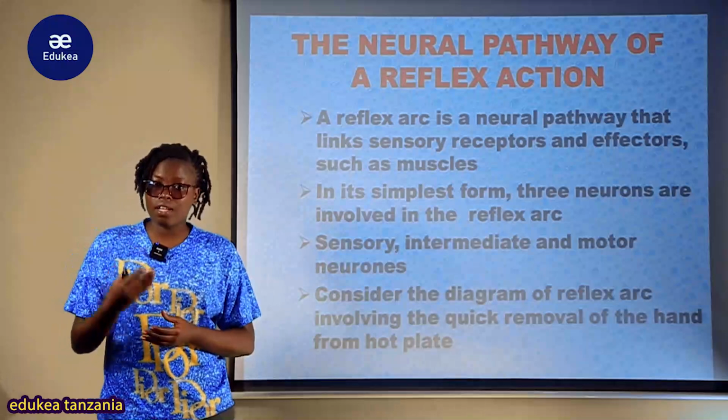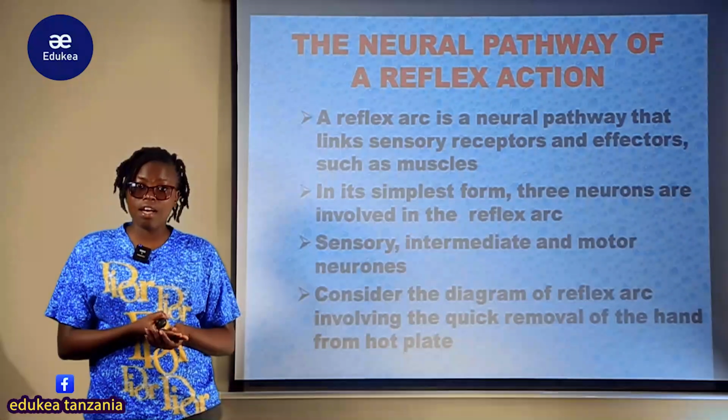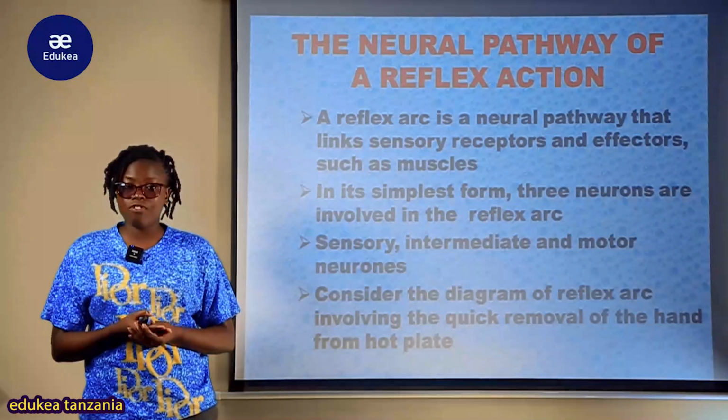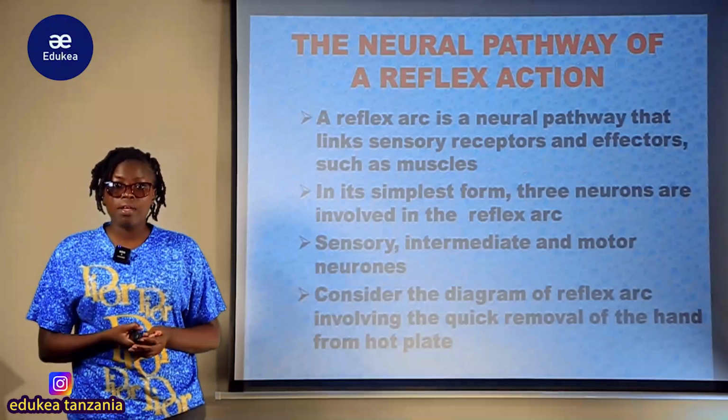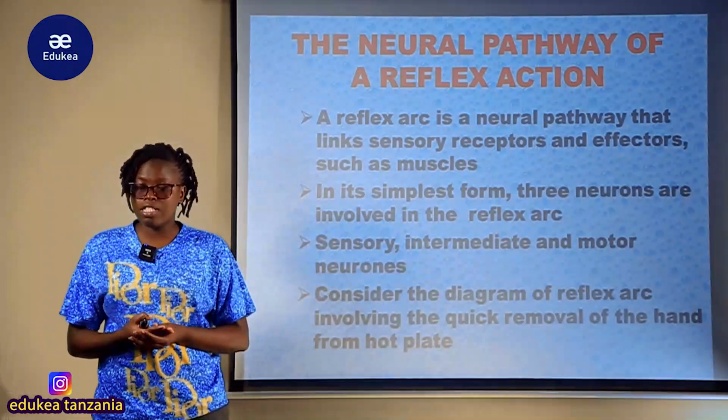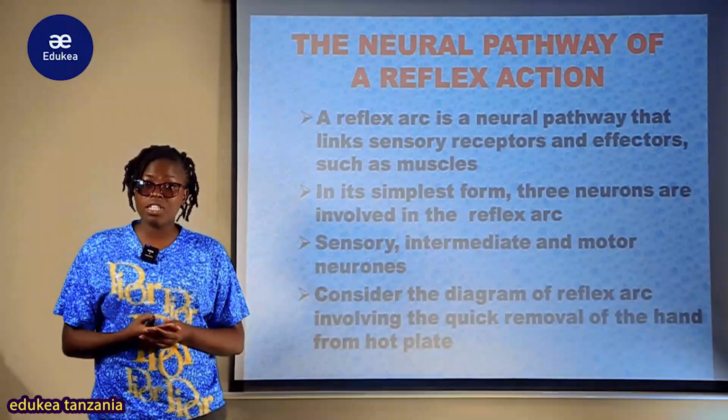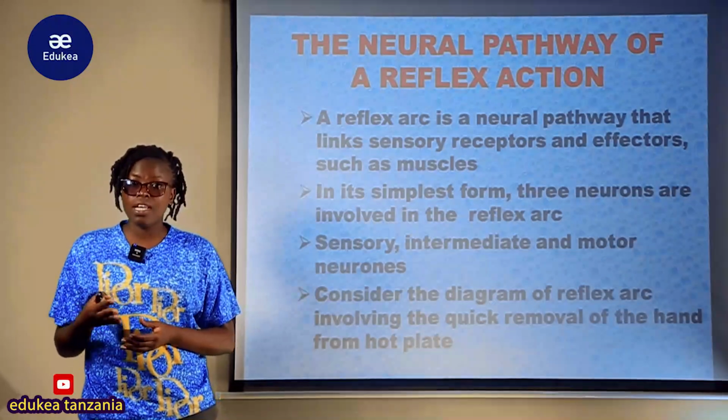After the signal is collected from these five major sensory organs, the sensory information goes toward the central nervous system, which here is the spinal cord, where it is interpreted.